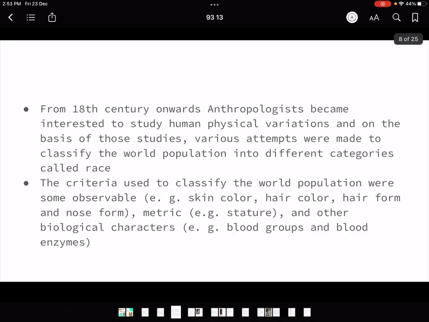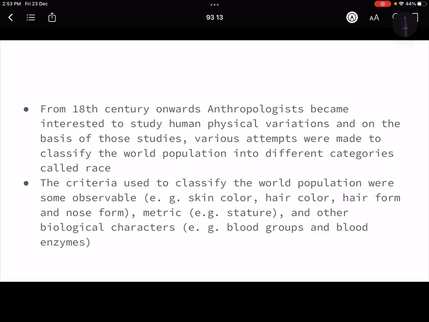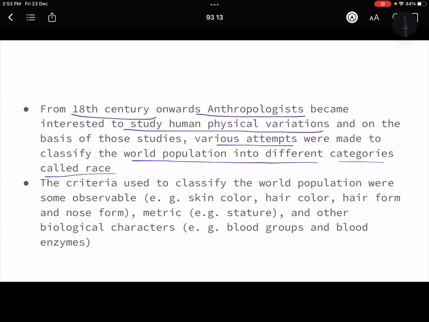So this idea of racism became very interesting for anthropologists around the 18th century. They were interested to study human physical variations. That means the physical changes within us, right? The color, the nose, the height, okay? The eye structure, right? Different variations that humans have. There were various attempts to classify the world populations into different categories, but consensus mostly could not be reached. And tomorrow we will see the basis of racial classifications also, right?